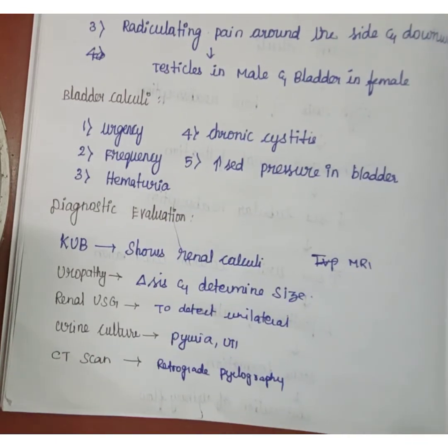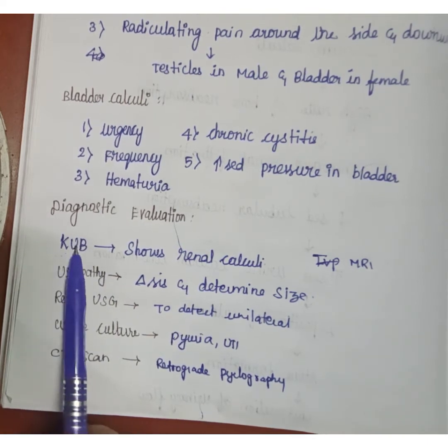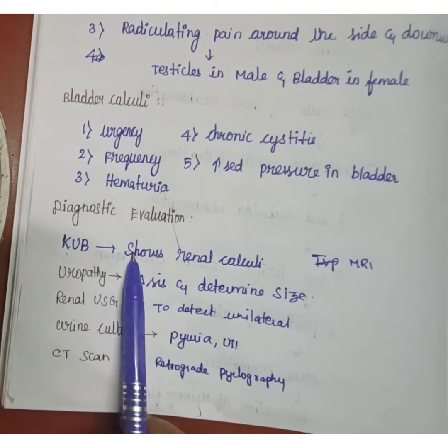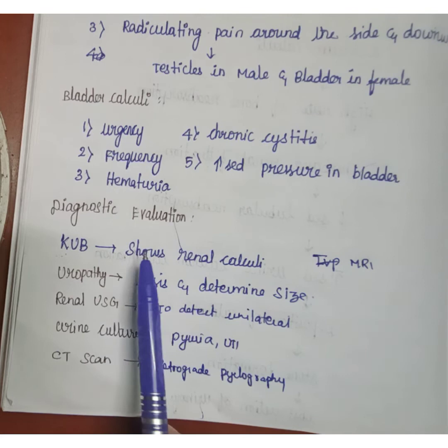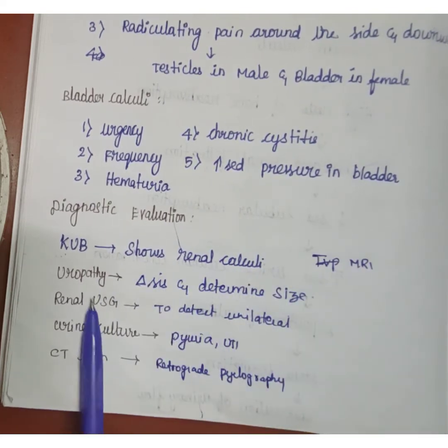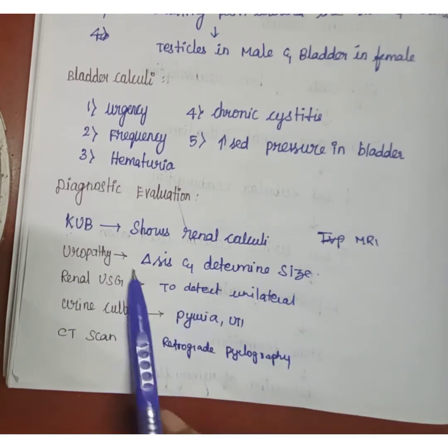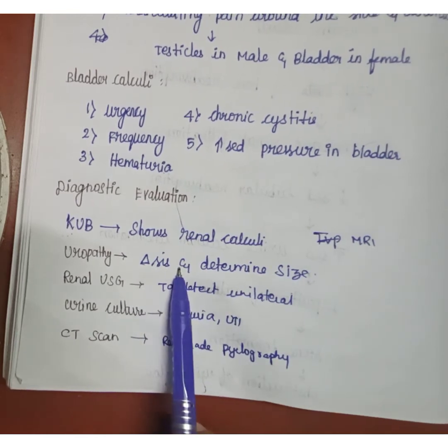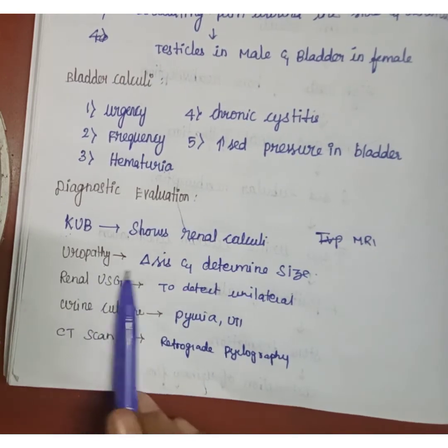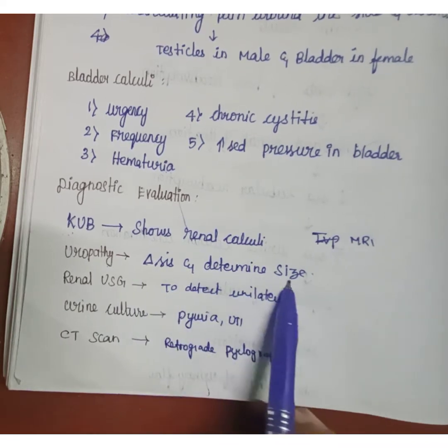Next, let's see diagnostic evaluations. First one is KUB, which means kidney, ureter and bladder. It shows the renal calculi. Next is urography, which helps to confirm the diagnosis and determine the size and location of the calculi.